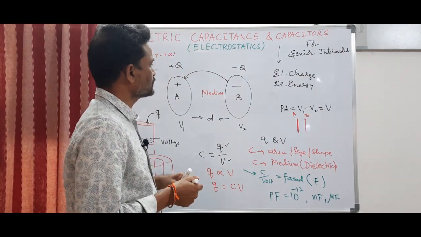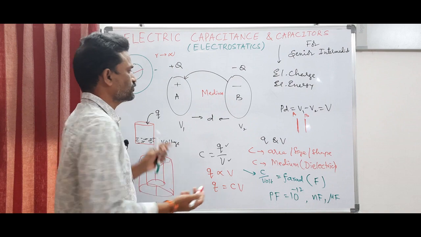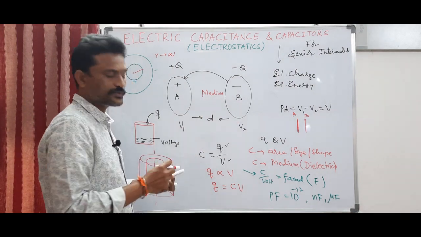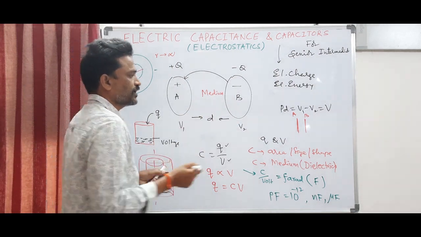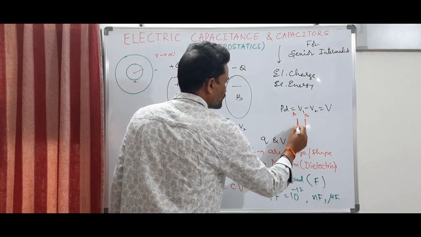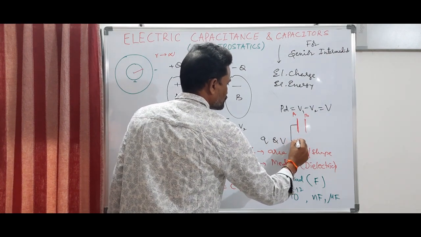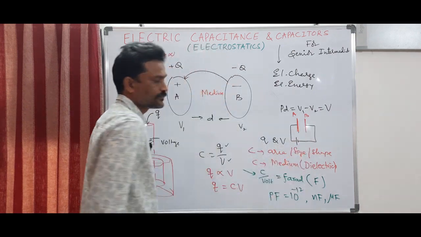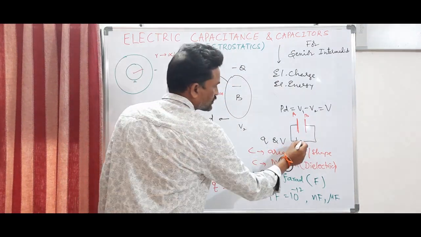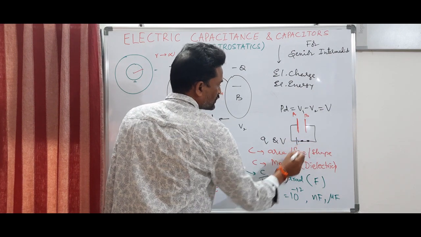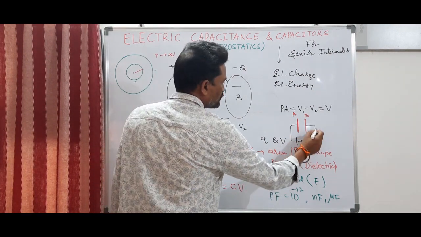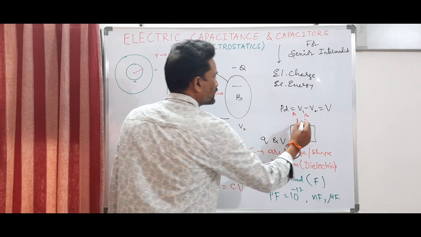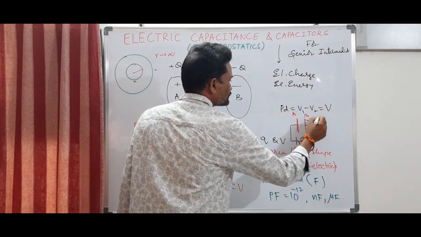Now who has to charge the plates of the capacitor? Somebody has to do work. That external work is done by a battery. So this is the symbol of capacitor. When this is connected to a battery, this is a battery or an electric cell. So what is happening? So electrons from the negative terminal of the battery are going to plate B. So your negative charge is piled up.